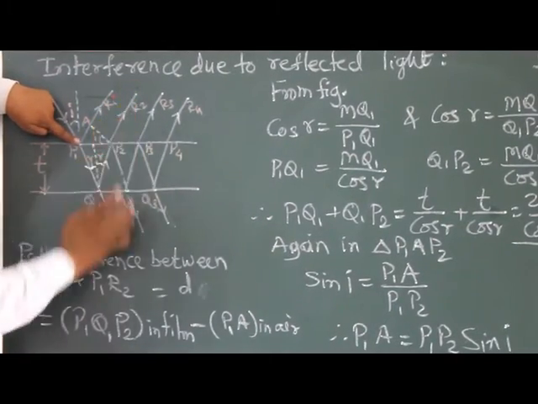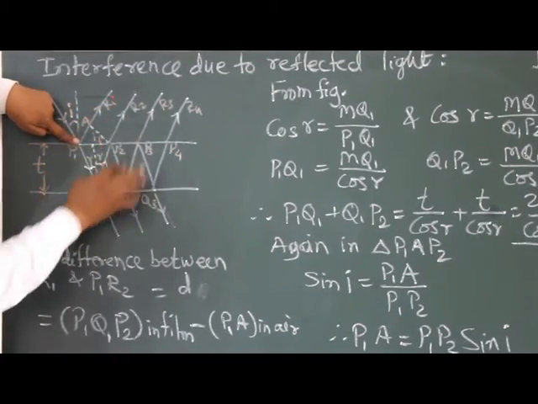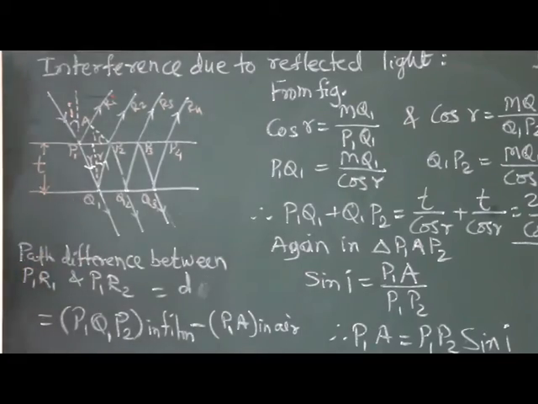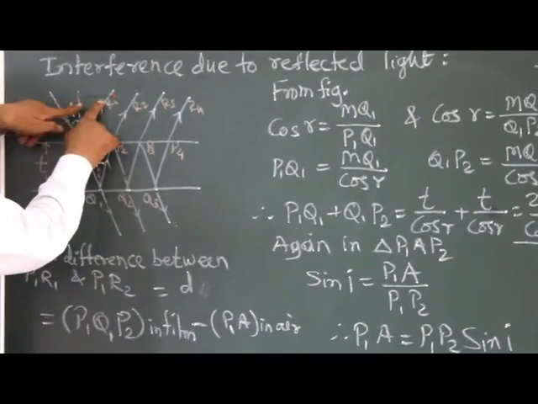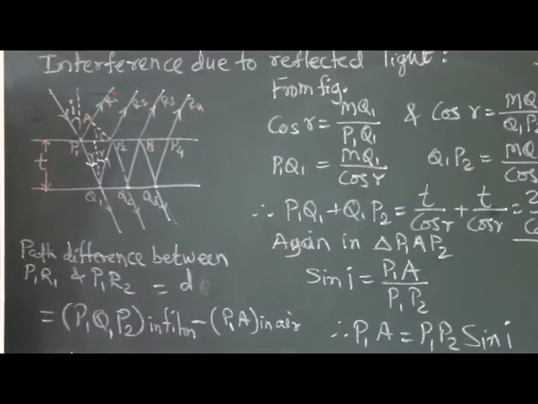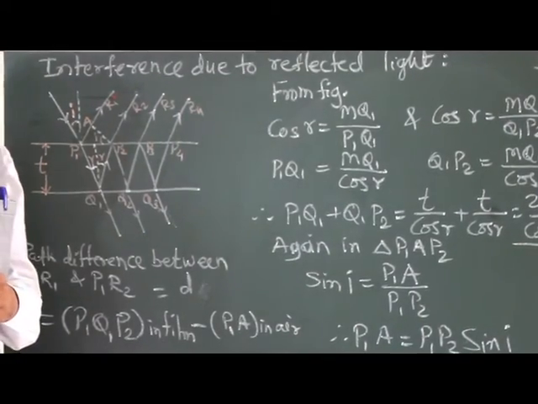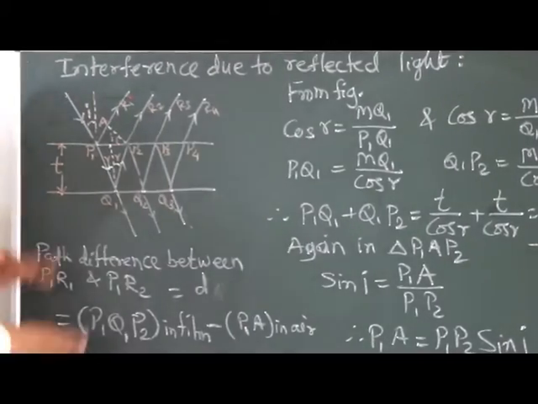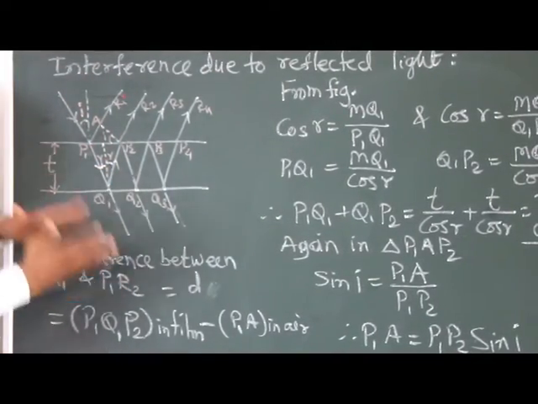So P2R2. If we want to see these two separate rays, then there will be some definite path difference. Depending upon the path difference, these two rays give either constructive or destructive interference, and we have to find out whether this is constructive or destructive interference. So for that we begin with the further theory.